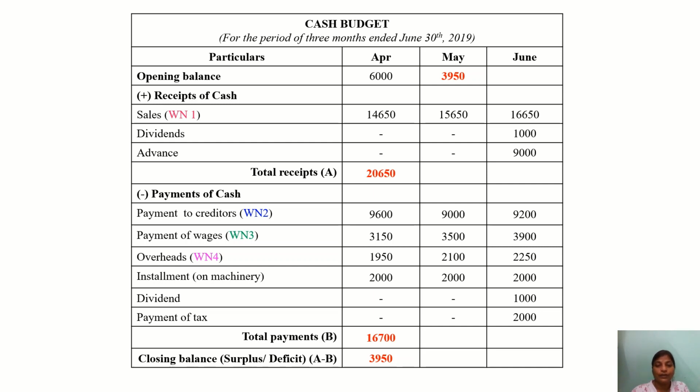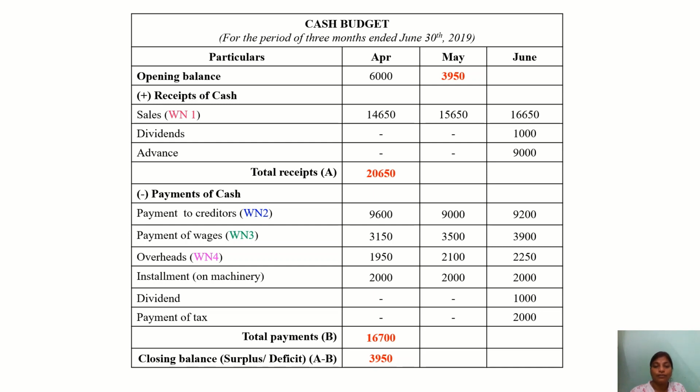First we take the sum of all the receipts. Opening balance plus the sales, there are no dividends and no advance, so it is coming as 20,650. Now for payment, we take the total of payment to the creditors, wages, overheads, installment, all put together, it is coming as 16,700 in the month of April.